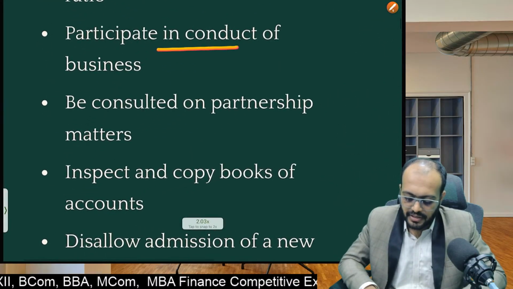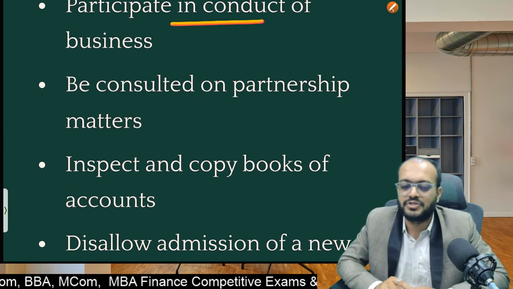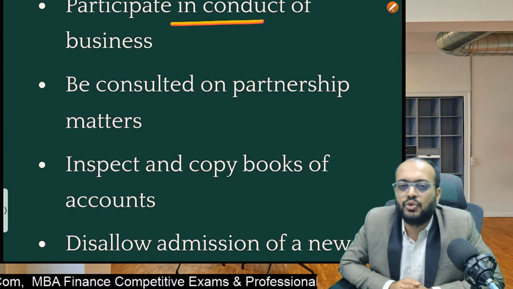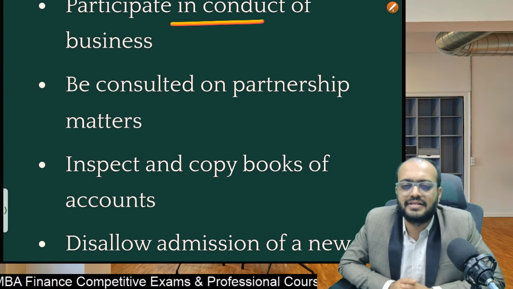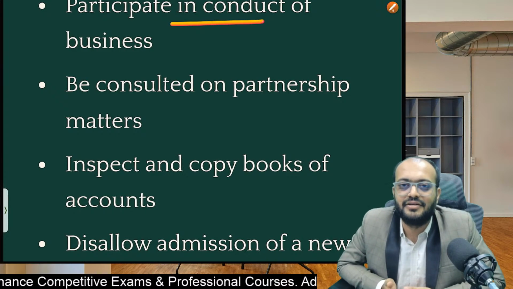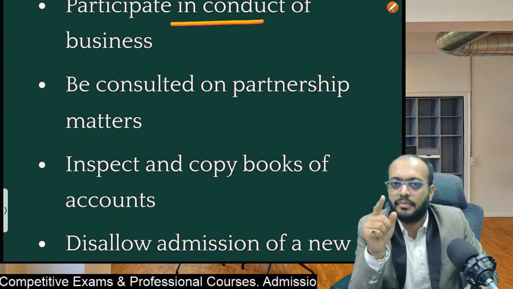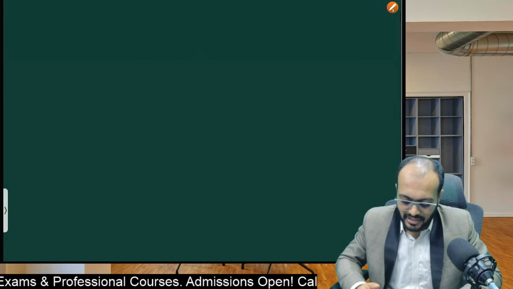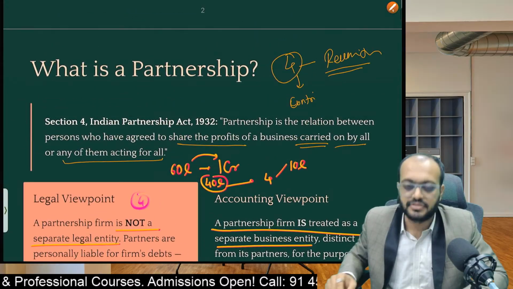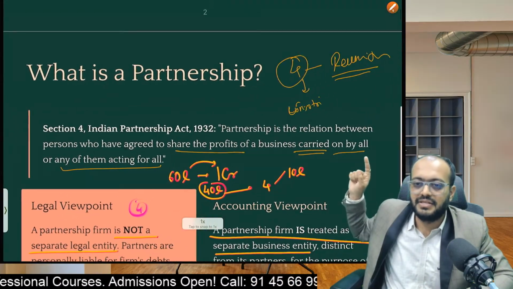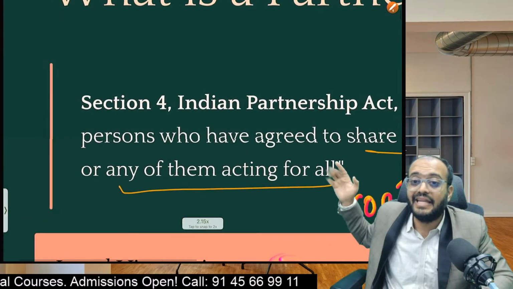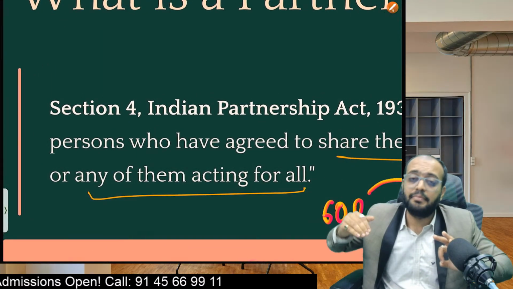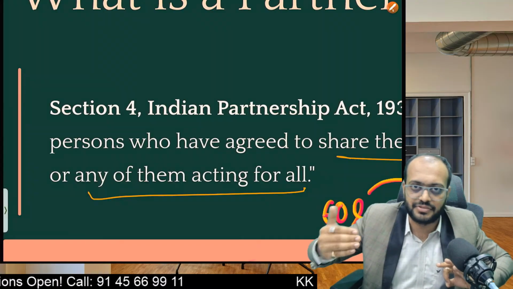Okay, next, inspect and copy books of accounts. Students, even though a partner is not coming regularly into the business, of course it is not an obligation. If you remember the definition, of course you are not remembering this, I'll give you the reminder, don't worry. See here it is given: business is carried on by all or any one of them acting for all. What it means is, it is not mandatory that every partner should be actively involved in the business, right?